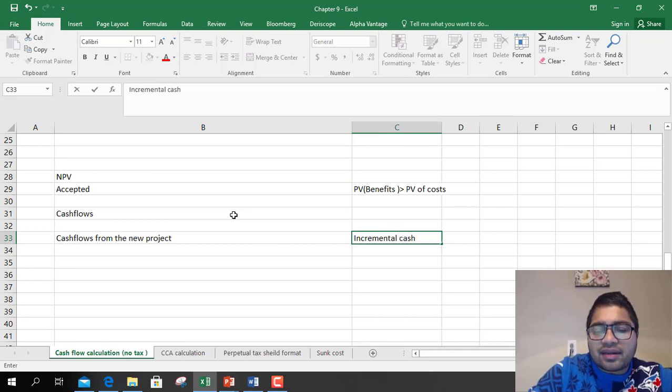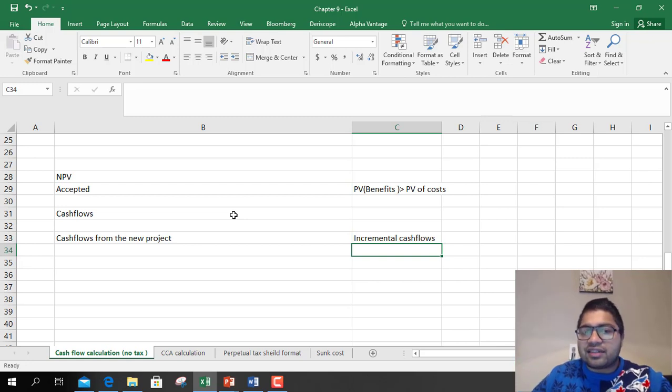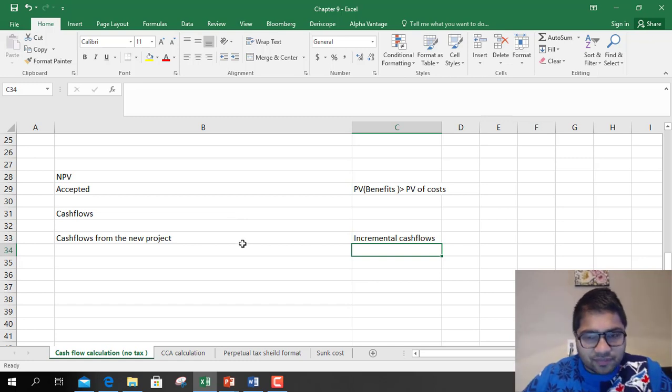What are incremental cash flows? Cash flows that are happening in addition to whatever was happening before because of the project. So cash flows that are directly resultant because of the project. Okay. So those are incremental cash flows.